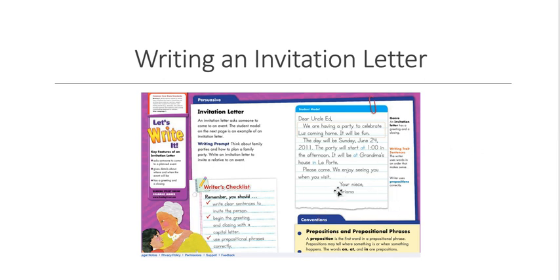And then you see the closing. Your niece, and your begins with a capital letter because that is the closing. And it has a comma. And underneath it says Brianna. So on your letter, of course, you're going to write your own name there. So prepositions and prepositional phrases. A preposition is the first word in a prepositional phrase. Prepositions may tell where something is or when something happens. The words on, at, and in are prepositions.